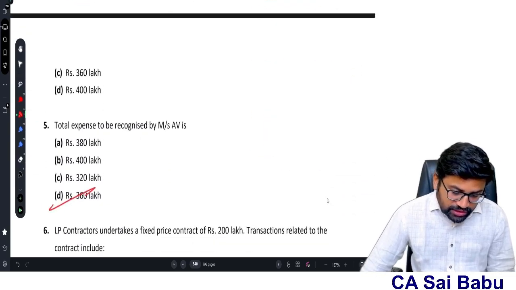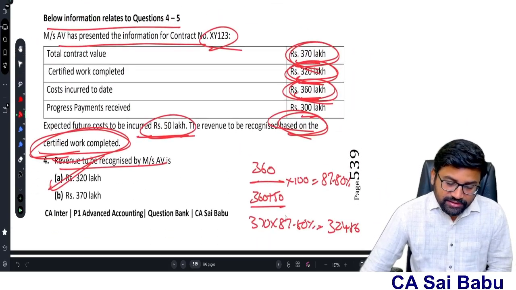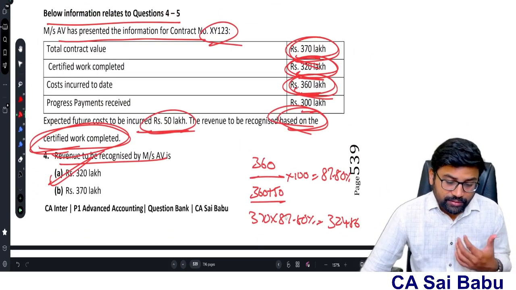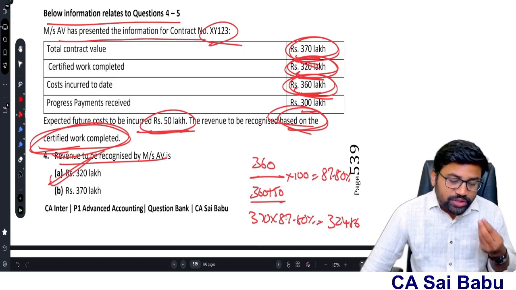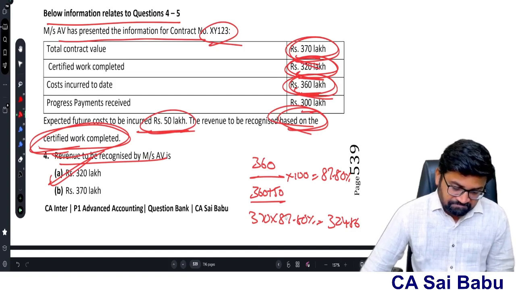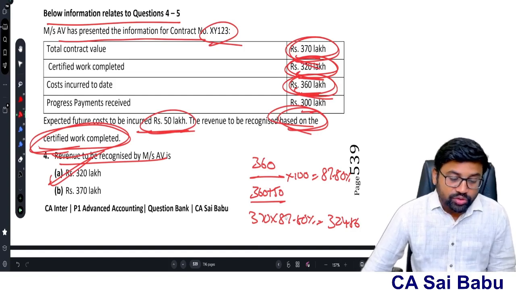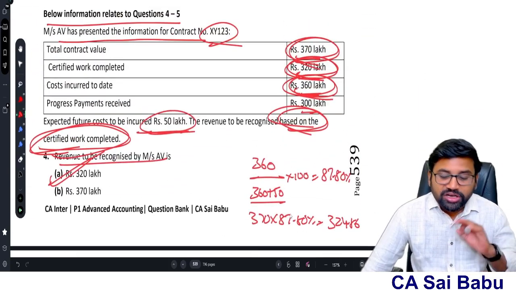But in the question, they have taken only 360. Maybe their intention is that the outcome of the contract cannot be estimated reliably. So therefore, they recognized only the cost incurred till date as the actual expenses. I don't know what kind of assumptions they have taken here, but they have not given complete information.